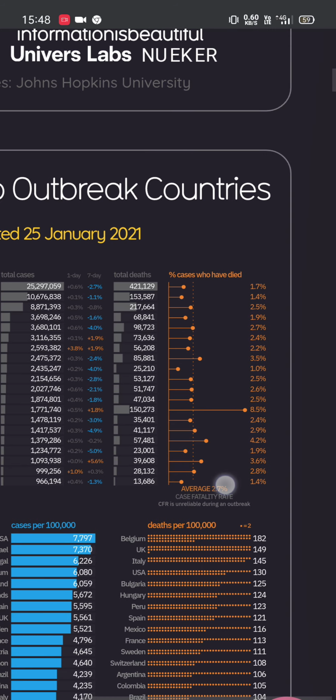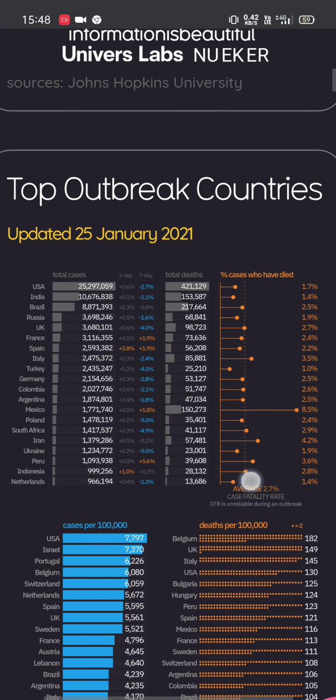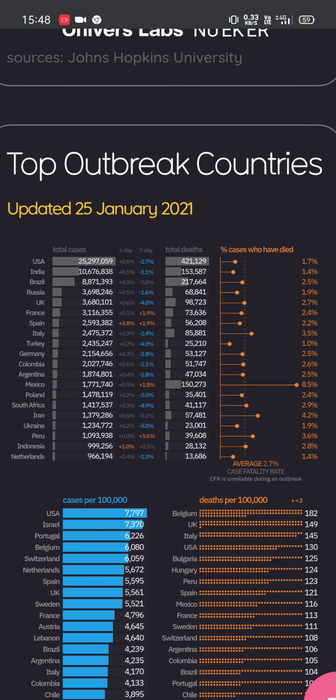Here, when we compare the percent of cases that have died, 1.7% people died in USA and 1.4% people died in India and 2.5% people died in Brazil and 8.5% people are dying in Mexico, and 1% people are dying in Turkey. Here death rate is more in Mexico because the immunity is less in the Mexico people, and in Spain 3.5%.